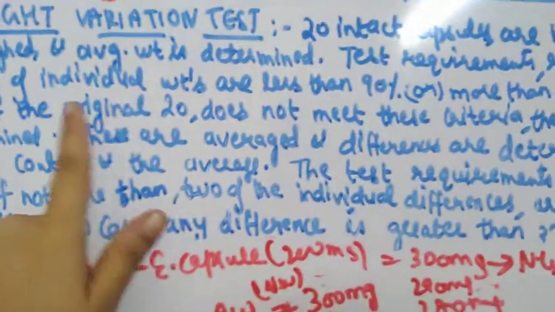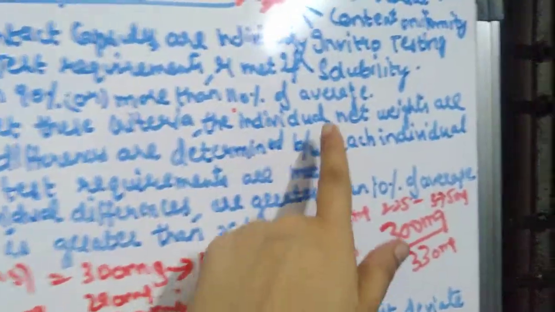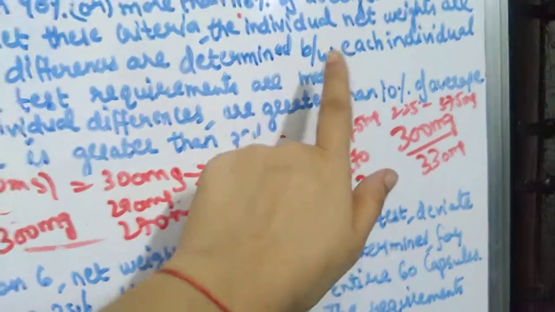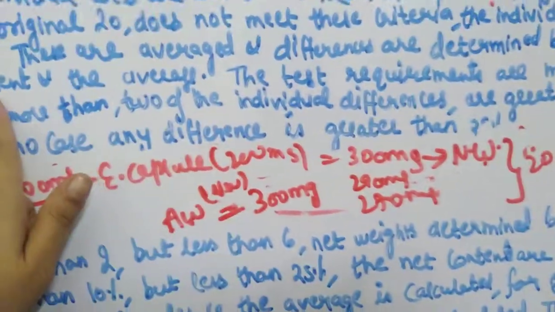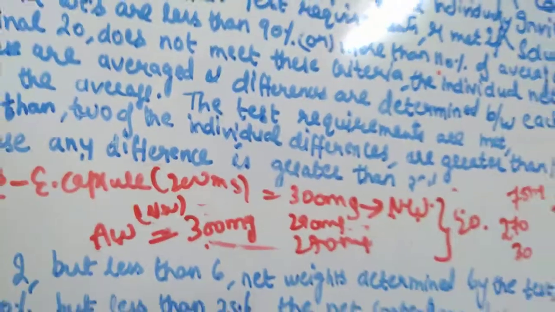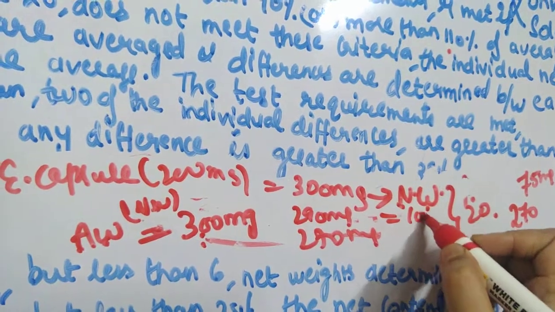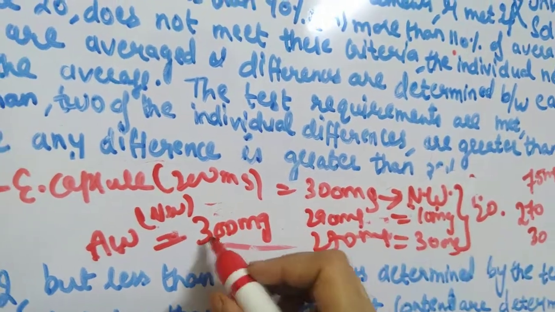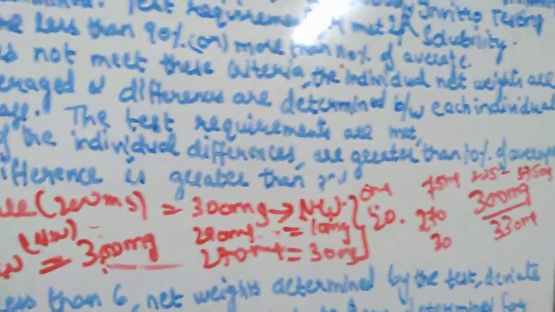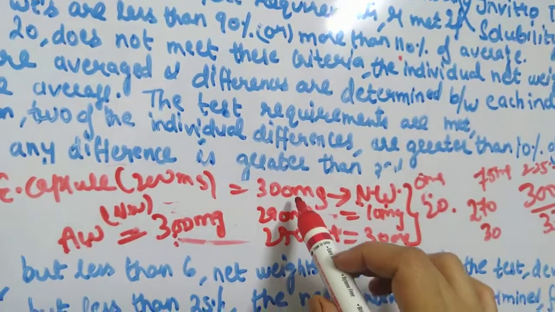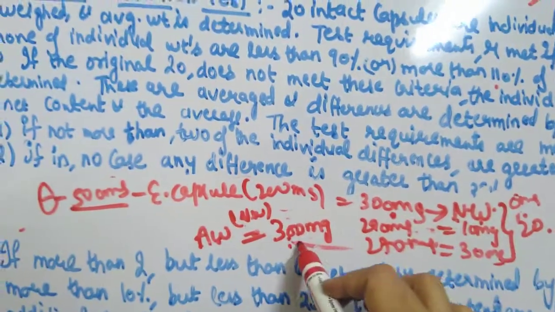I'll read out again. If the original 20 does not meet this criteria, the individual net weights are determined, and their average. You are determining the individual net weights and finding the average. And the differences are determined between each individual net content and the average. So you are finding the difference between average weight and individual weight. Suppose 300 minus 290 is 10 mg. 300 minus 270 is 30. 300 minus 300 is 0 mg. So here you are finding the difference: 0 mg, 10 mg, 30 mg.